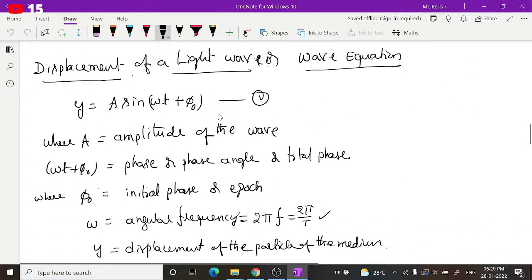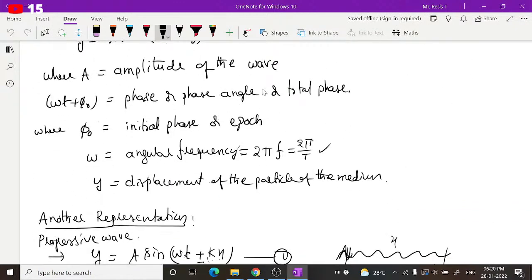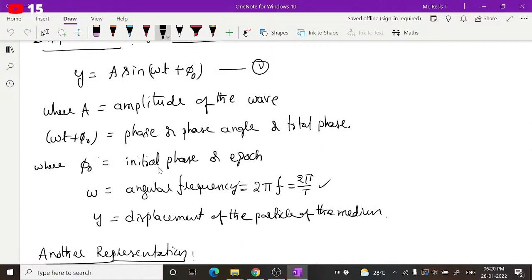Yeah, see here where we are. Where phi naught is the initial phase or epoch. That means the phase at t equal to 0 is called initial phase. Right, so these are a few parameters in this expression.